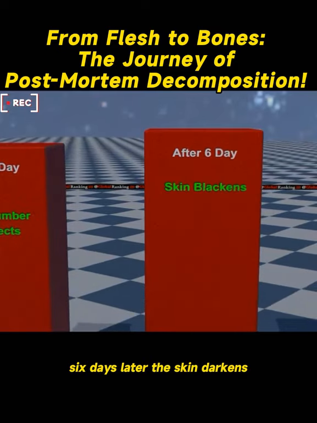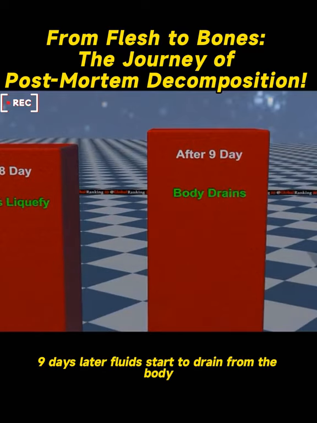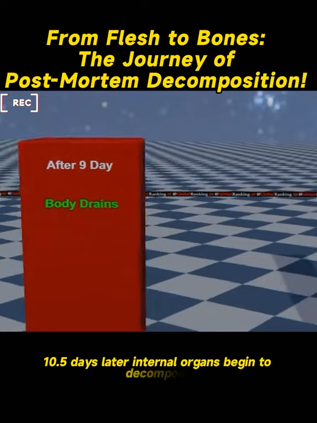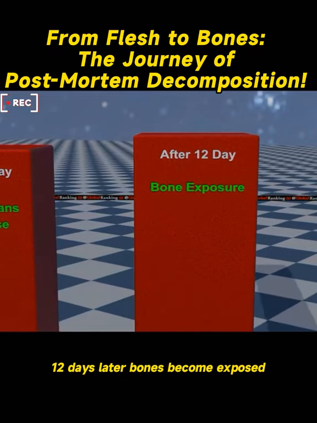6 days later, the skin darkens. 8 days later, tissues begin to liquefy. 9 days later, fluids start to drain from the body. 10.5 days later, internal organs begin to decompose. 12 days later, bones become exposed.